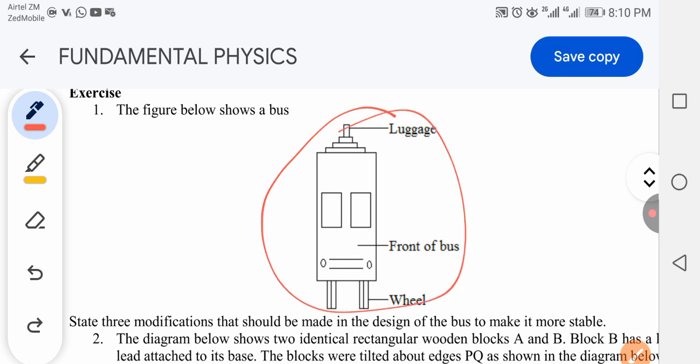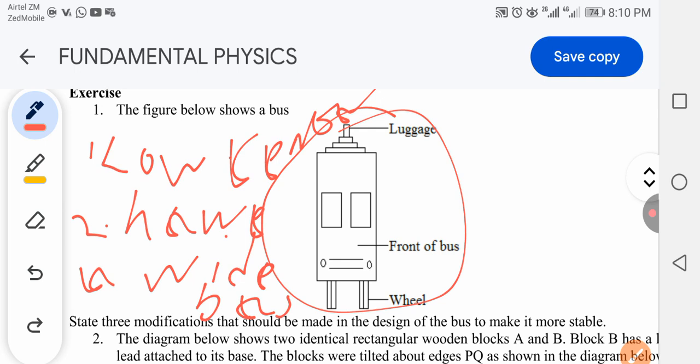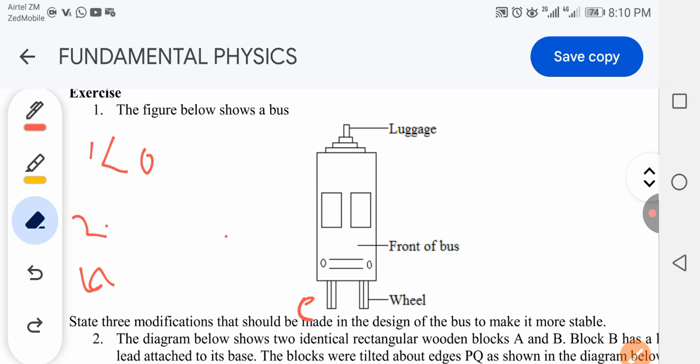So now in this video, we have learned that for an object to be in stable equilibrium, number one, it needs to have a lower center of gravity. Lower center of gravity, that's number one. Then number two, it needs to have a wide base. That's how we say that this object is in stable equilibrium.